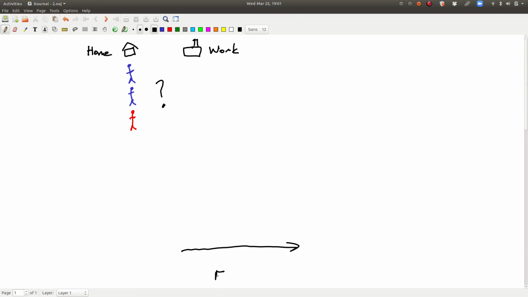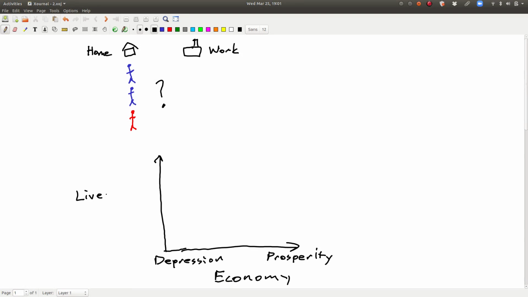Here we have a graph where the horizontal axis represents the success of our economy. At the far end is the great prosperity that we've been experiencing for the past decade, and at the other end is economic depression. The vertical axis is the number of lives that we can save with our actions at this time. I've heard that the worst case scenario is that 2 million people could die from the virus. So let's assume that if we did everything perfectly, we could save 2 million lives. At the bottom is 0, or 2 million lives lost, which would be a catastrophe. So on this axis, better outcomes are in the top right corner.